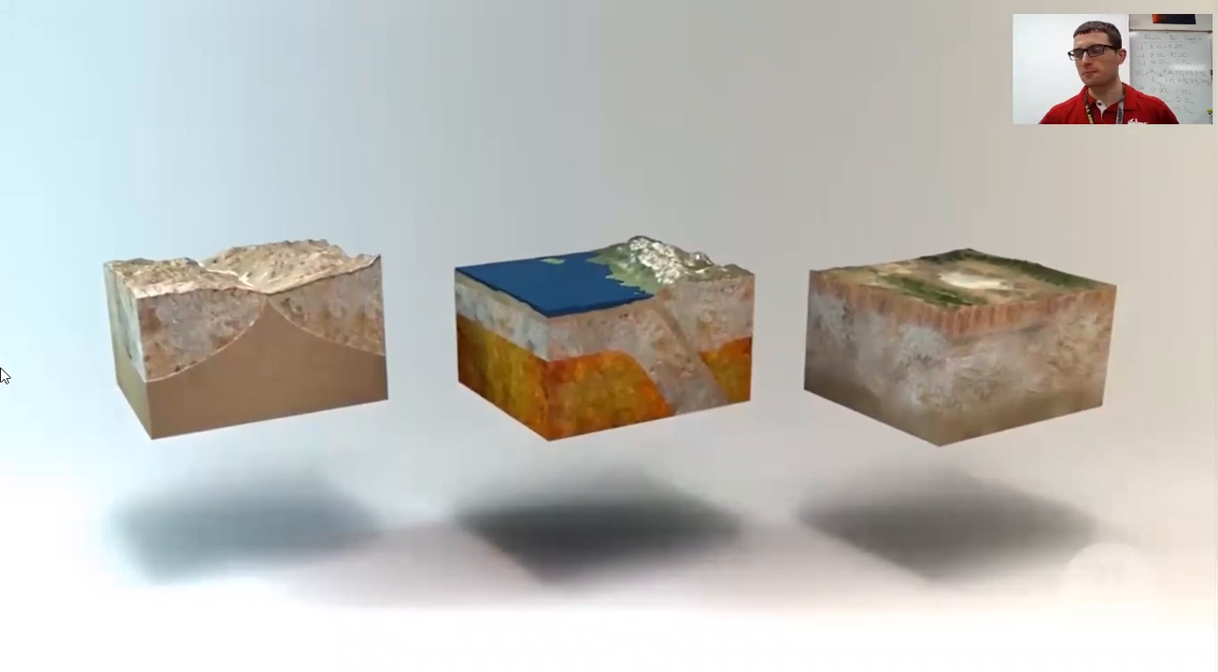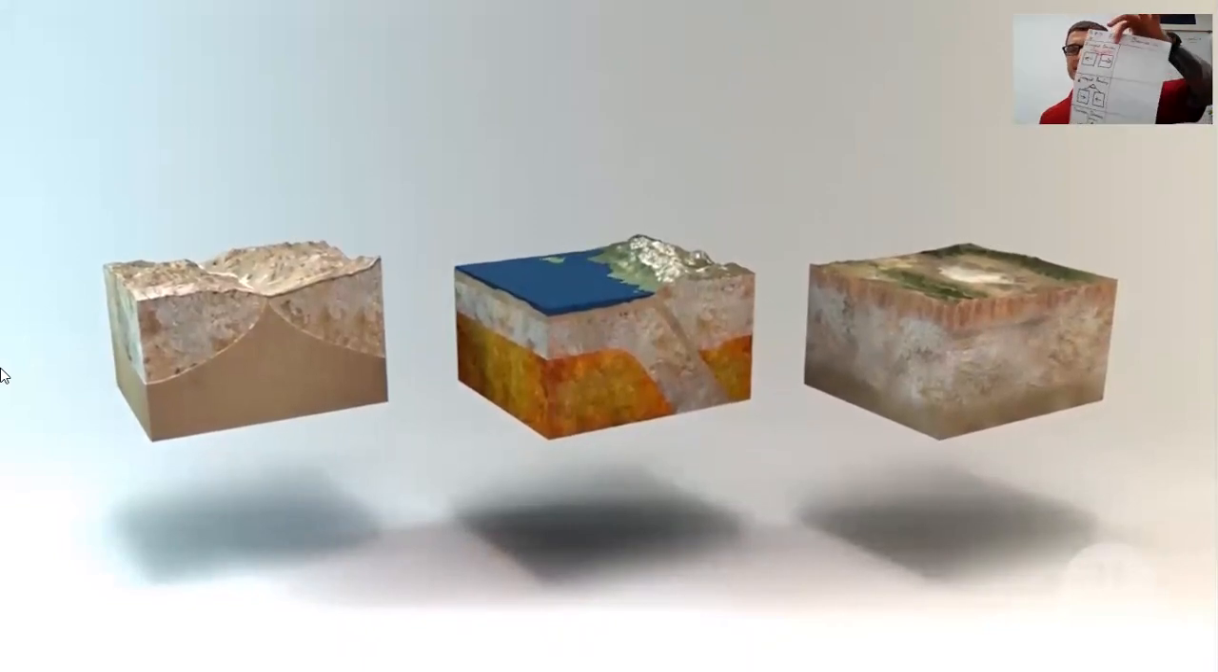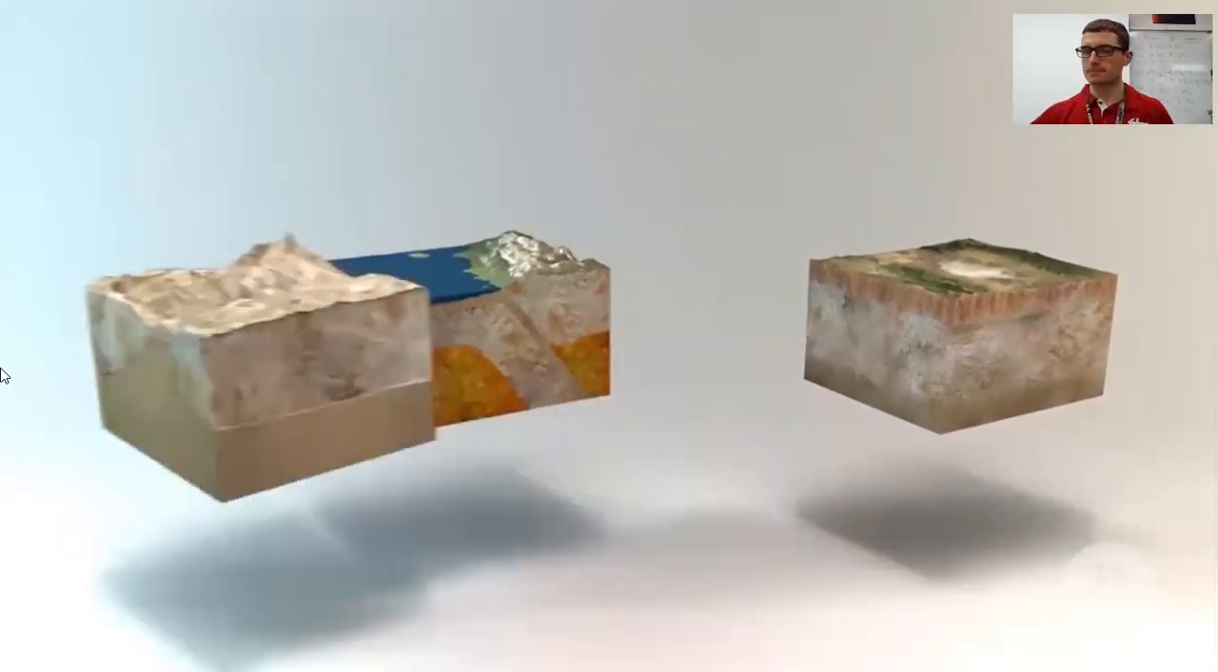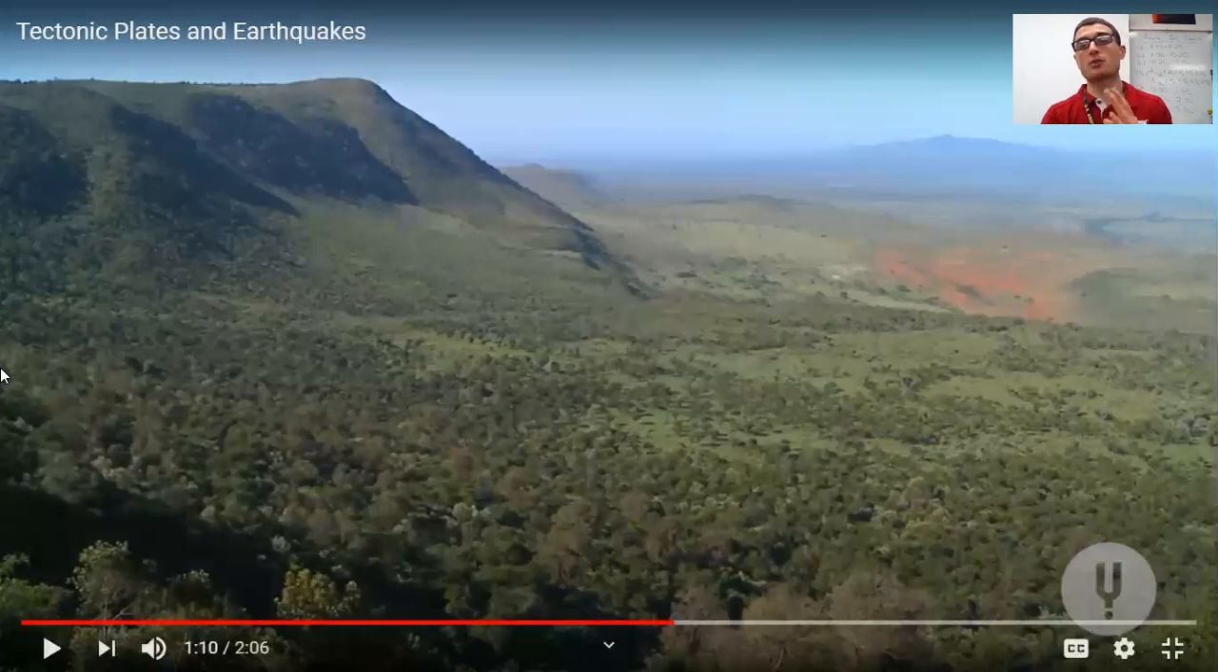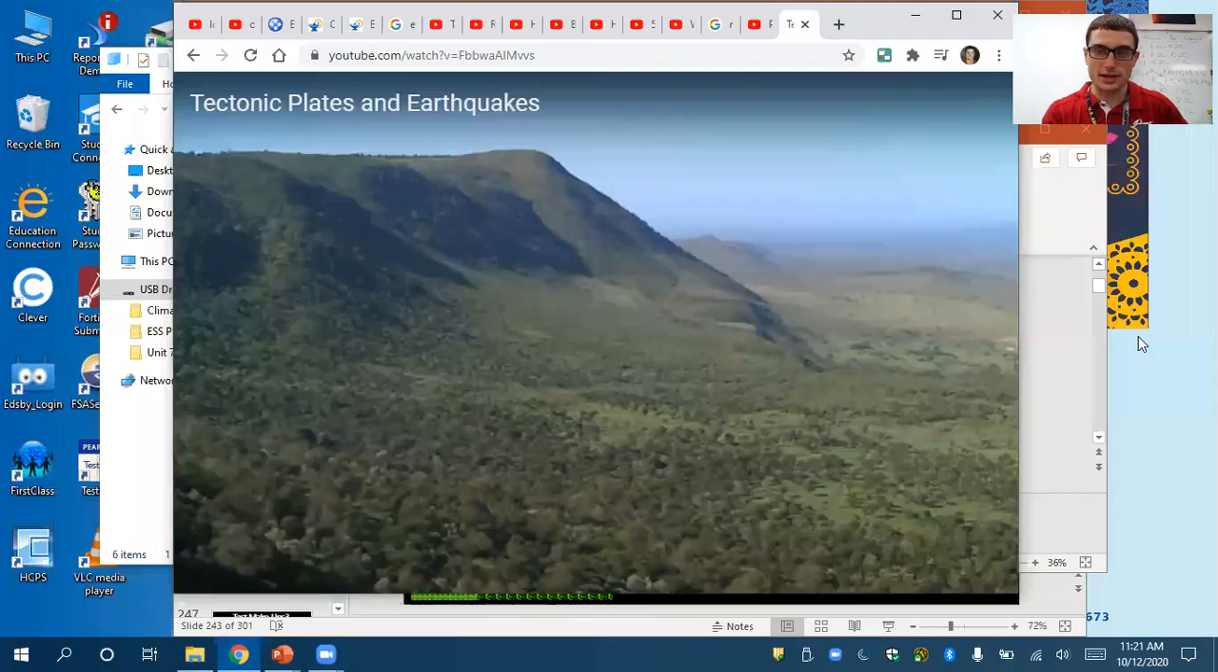3 types. The relative movement of the plates creates 3 types of boundaries. A divergent boundary occurs when 2 plates move away from each other. Moving away? On land, and you'll need to watch all of that to answer all of those. Okay, which ties in what we're learning today.